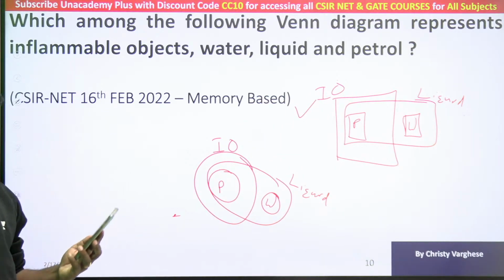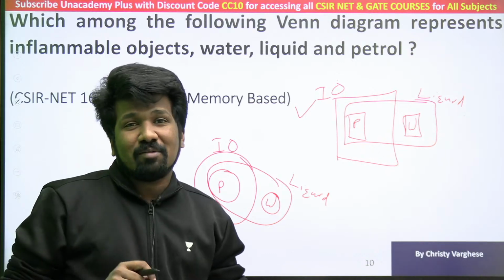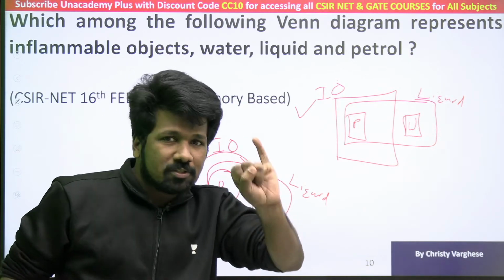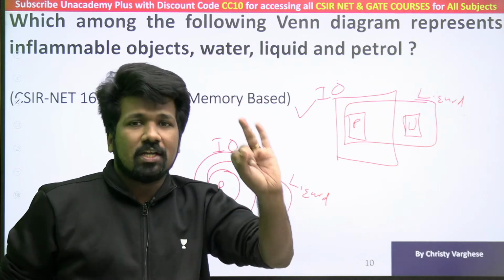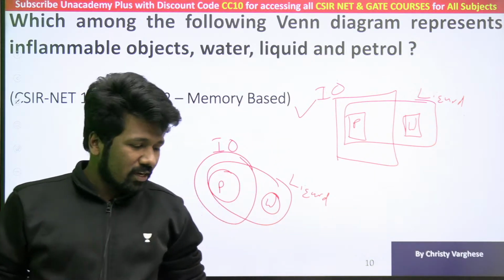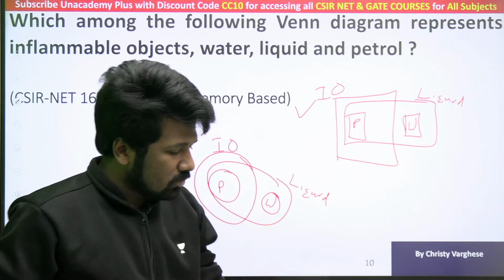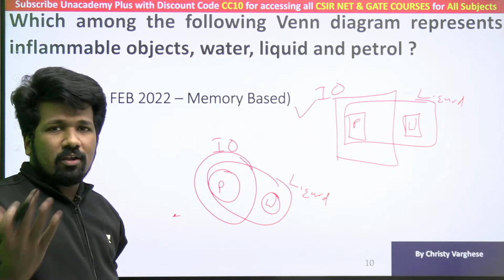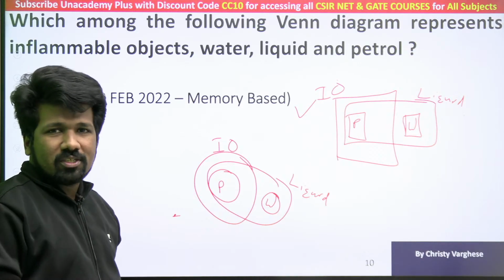Yeah, this Venn diagram, the day before the exam also I told you, have a look at Venn diagram problems, because the earth science question paper also had it, the physical science question paper also has it, and the mathematical science paper also has it. That is why I told you CSIR aptitude is common for all science streams. If the exam is happening on different dates, they have to make different question papers.